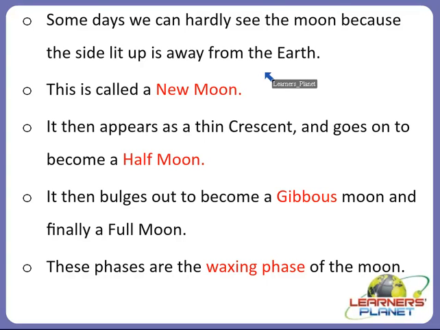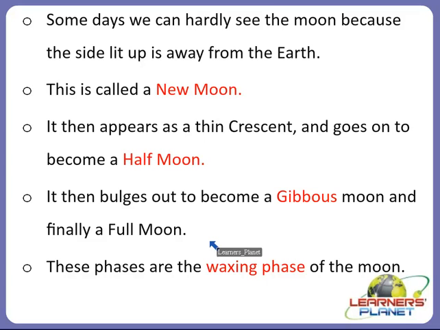So whenever we see the moon, and if it is the side which is lit up, then this is called a new moon. When somewhat light portion appears, it is called a new moon. It then appears as a thin crescent shape and then goes on to become a half moon, and it then bulges out to become a gibbous moon and finally a full moon.